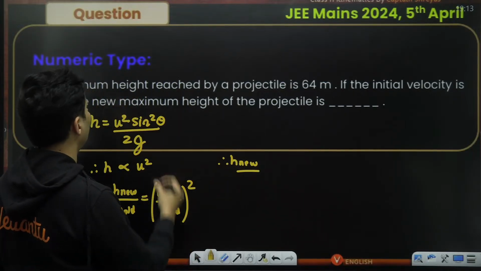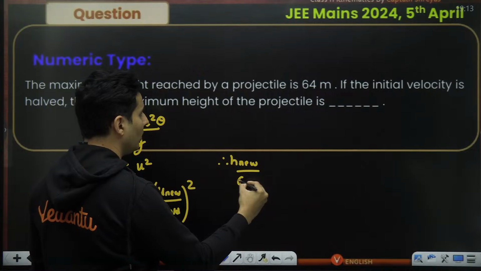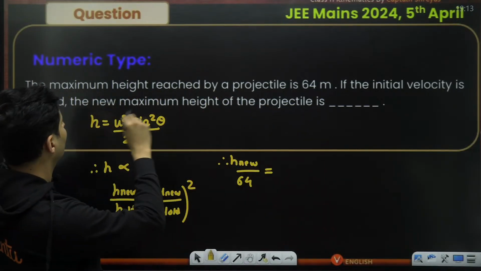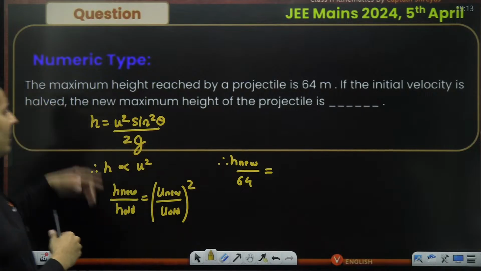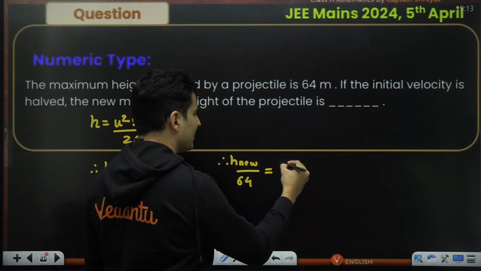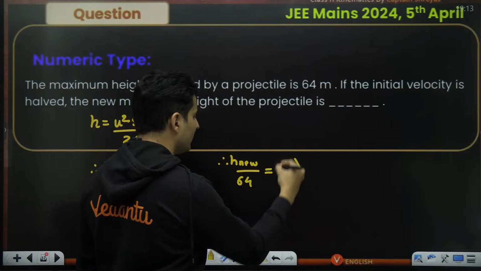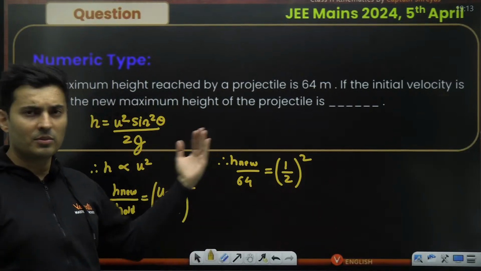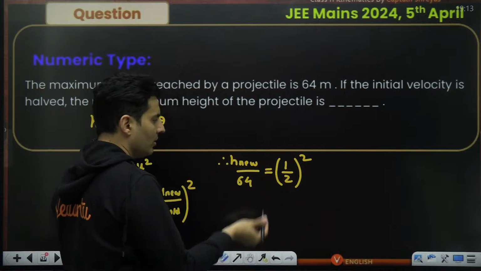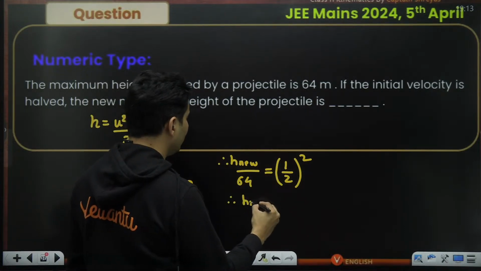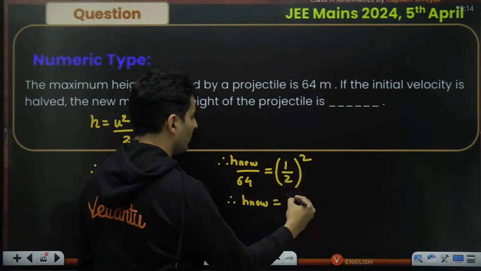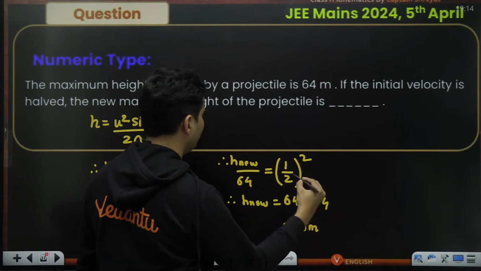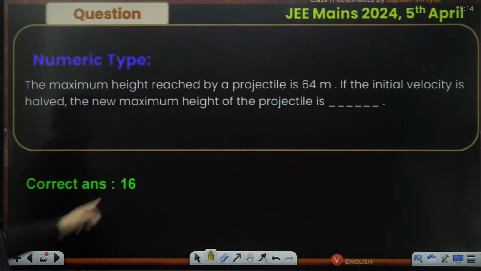So the maximum height reached by the projectile, old height was 64. The initial velocity is halved, so the new speed is basically half the old speed. So new speed by old speed will be 1:2. The old speed was 2 times the new speed. So what will be the new height? 64 goes on the top. Half square means 1 by 4. So that is 16 meters. So the answer is 16.